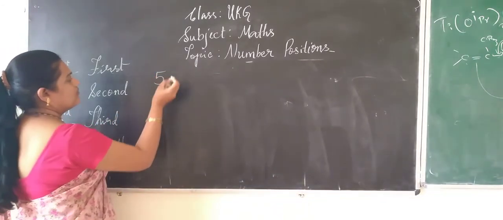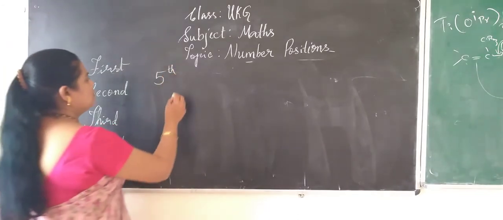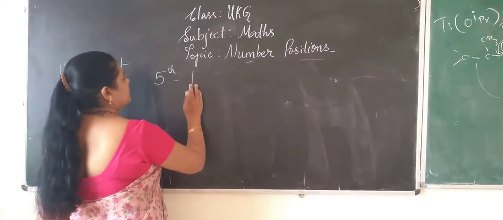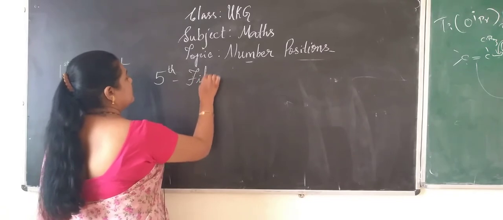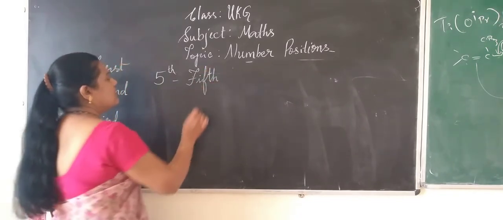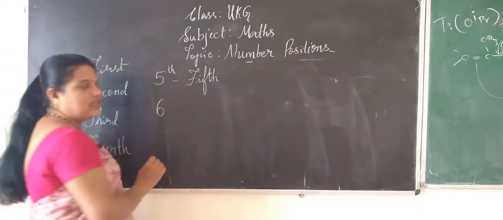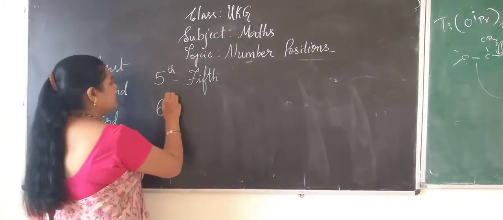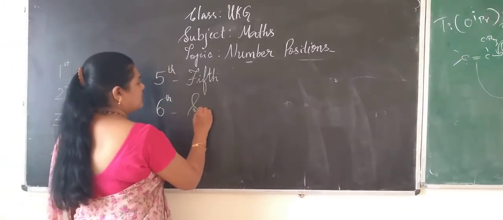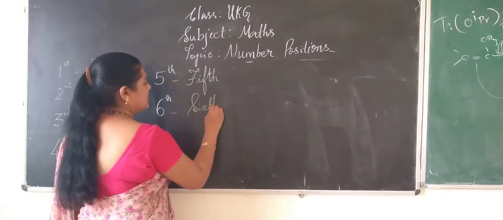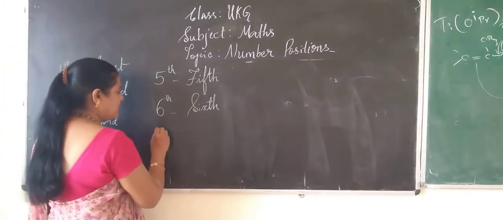Let's write the next one. Fifth. 5 and TH. That is fifth. See how to write? F-I-F-T-H. Okay, this is fifth. Let me write again. Sixth. Write 6. Then you have to add TH. That is sixth. S-I-X-T-H. This is sixth.